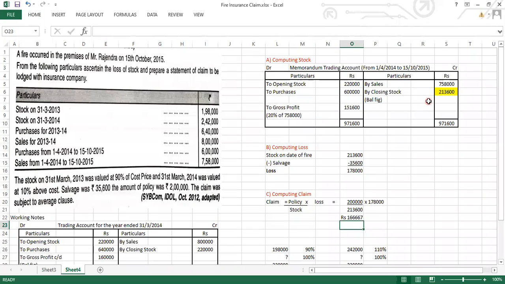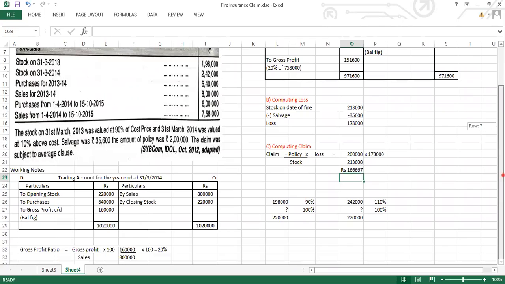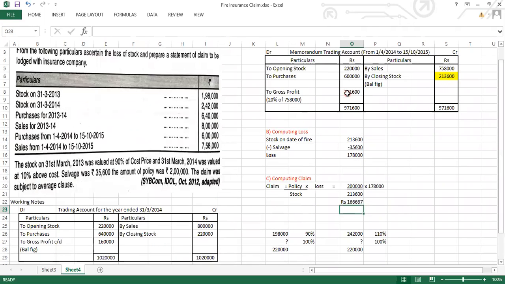So this is how you have to do it. What will you do first? First you will prepare a trading account. From the trading account, you will find out the gross profit. Then you find out the gross profit ratio. Accordingly, prepare the memorandum trading account. Then compute the loss. Then the third step will be computing the claim.